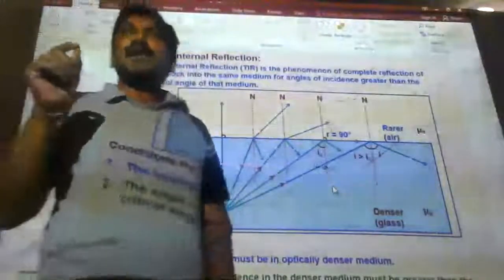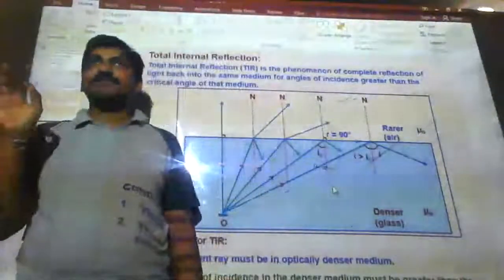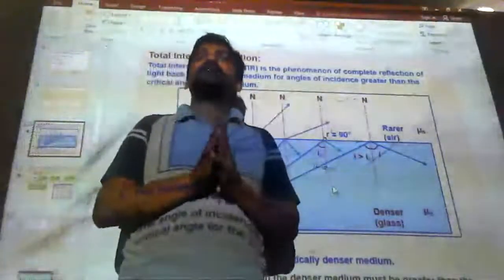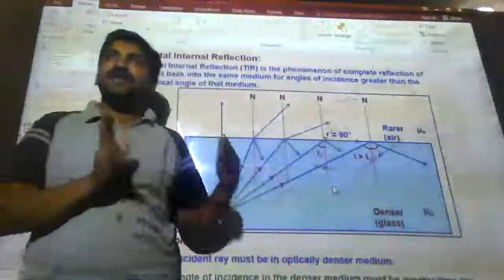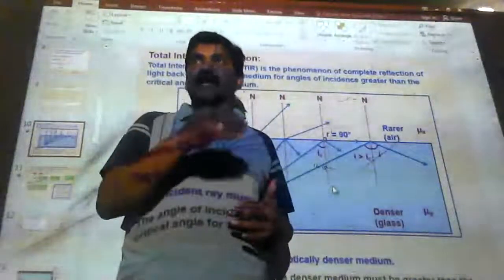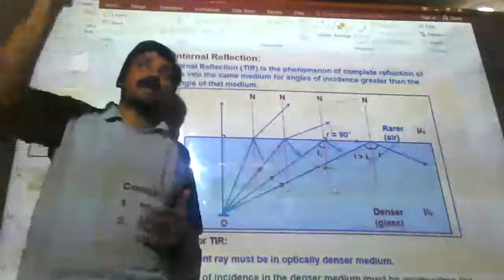When a light ray refracts with the angle 90 degrees with its normal, then the corresponding incident angle is called the critical angle.